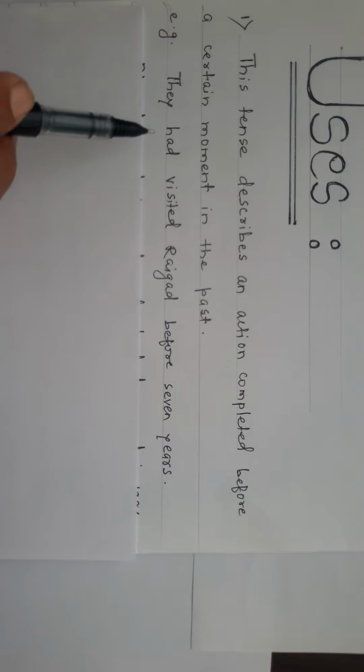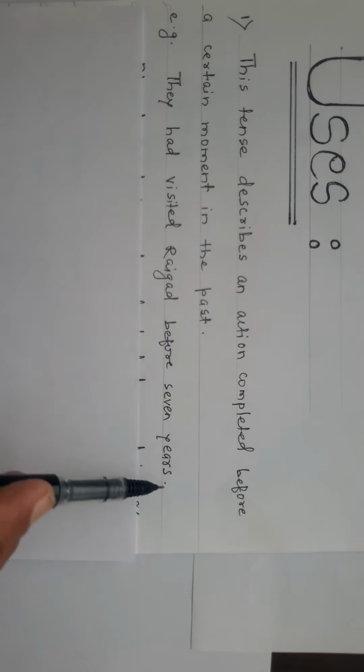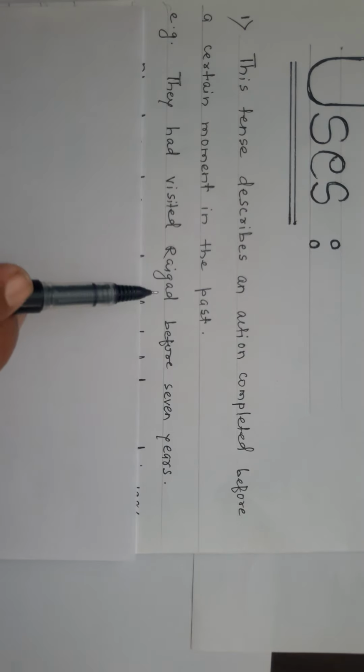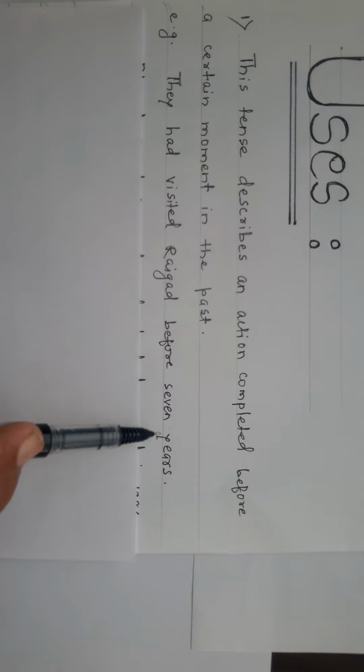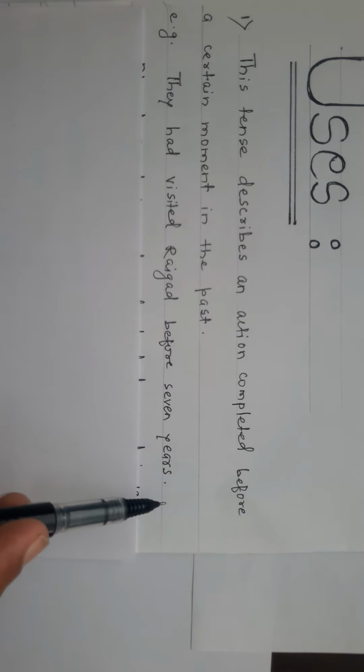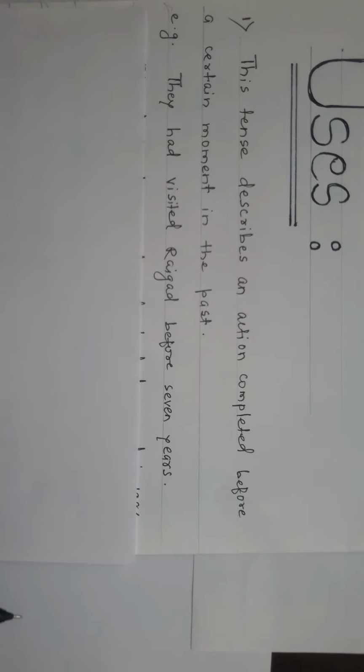For example, they had visited Raigad 7 years ago. It means this sentence gives us information about something which happened before 7 years. It means this tense describes an action completed before a certain moment in the past.